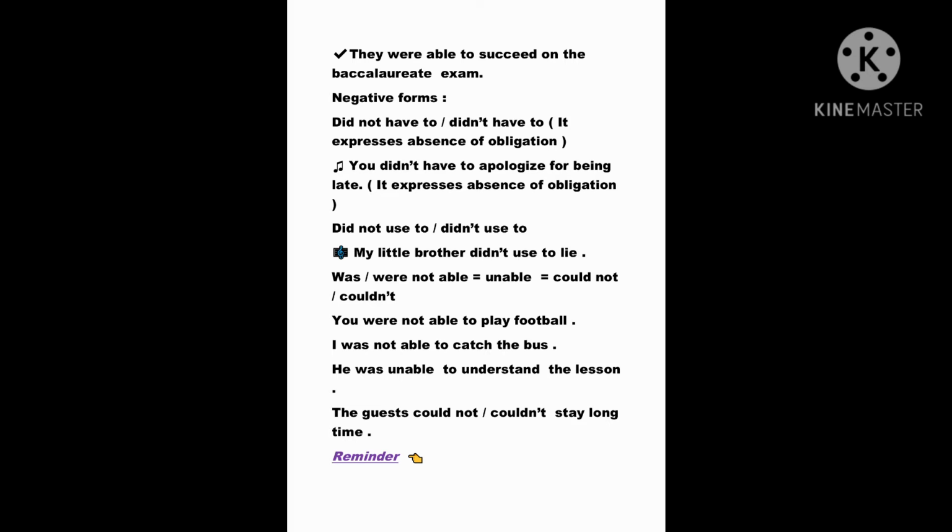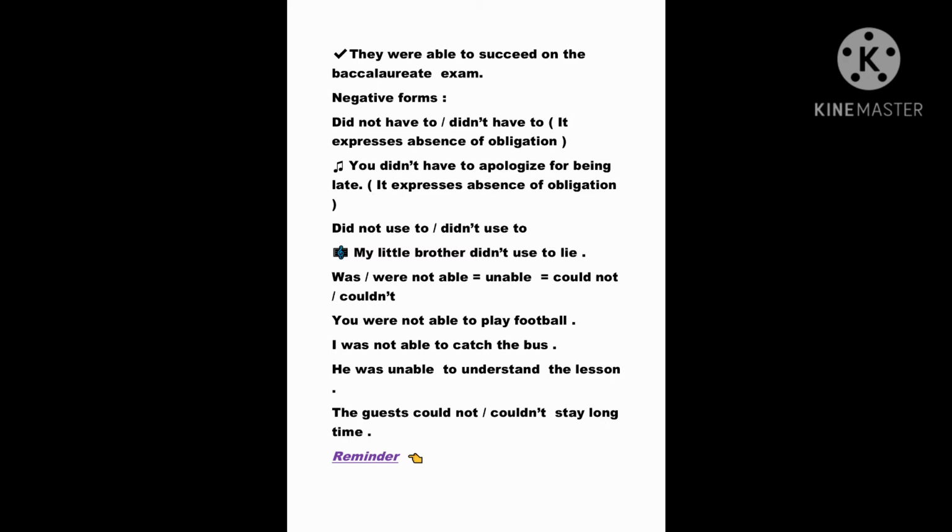For the negative of these forms, we say did not have to, or didn't have to, which is a shortened form. They express absence of obligation, not obliged to. You didn't have to apologize for being late expresses also absence of obligation. You are not obliged to apologize for being late, or you were not obliged to apologize for being late.